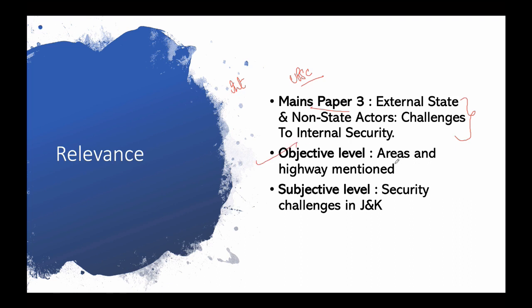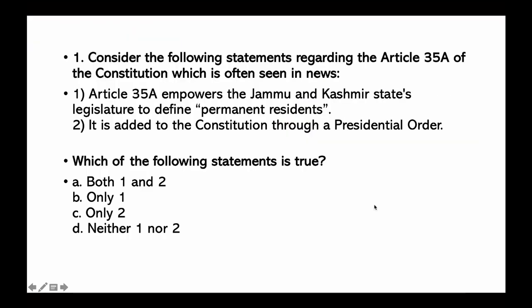So at the objective level, what are the areas we'll be mentioning in this particular lecture? You should know about the highway mentioned, and at the subjective level, security challenges in J&K are very important. As J&K is in the news, there are two articles which are always in the news, Article 35A and Article 370, and recently even the BJP in its manifesto has said certain things about the removal of Article 35A. So this is always in the news, and the Supreme Court is yet to give its decision on this article.